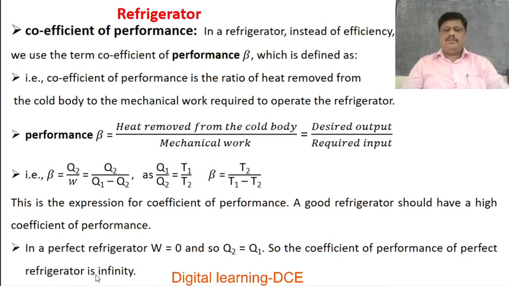Once again, sorry, here it is 1 by 0. 1 by 0 means infinity, not unity, it is infinity. Because if Q1 is equal to Q2, Q1 minus Q2 is equal to 0, and 1 by 0 is equal to infinity. That is, coefficient of performance is equal to infinity. In a perfect refrigerator, W is equal to 0, so Q2 is equal to Q1. So the coefficient of performance of a perfect refrigerator is infinity because 1 by 0 is equal to infinity. This is the condition for a perfect refrigerator.